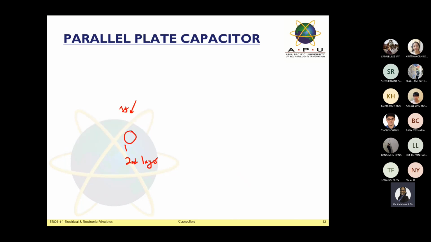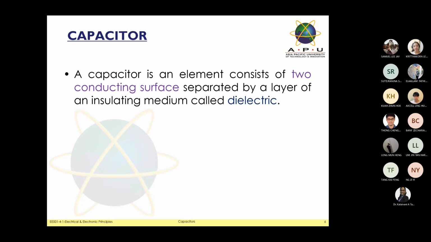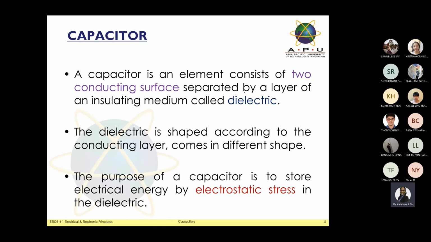So just go back to your slide. Have a look at this part. They say two conducting surfaces. So you have the first layer, which they call a plate. Sometimes they use the word plate, sometimes the conducting surface. The same thing. And where they say separated by a layer of insulating medium, it means the one I showed you in blue color just now between the two plates here. For example, this one is the dielectric. I just put it as a dielectric. And the next one, you can see they have one more plate here.